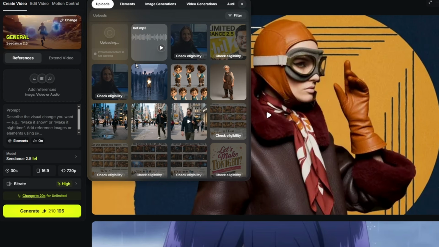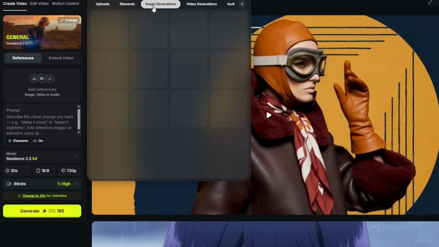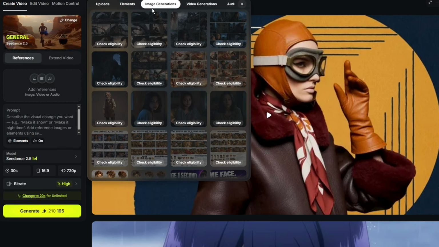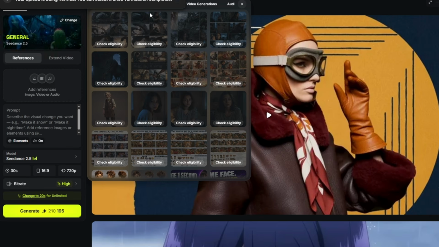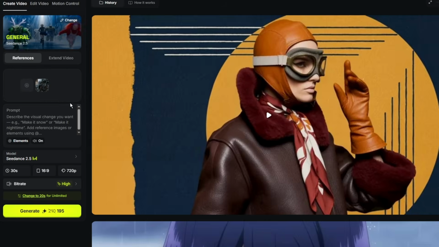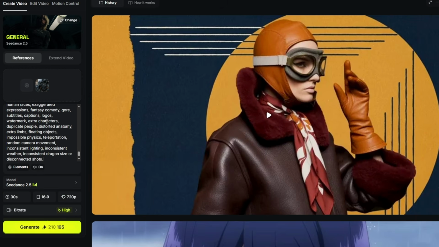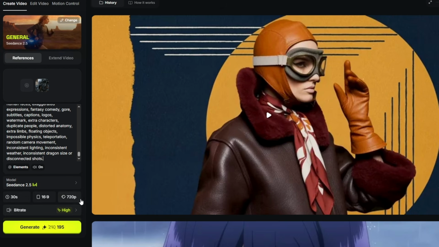One useful feature in Higgsfield AI is the Check Eligibility option. Click on Check Eligibility and wait a few seconds. This checks whether your image is eligible to use on the platform. Always make sure that you own the image or have permission to use it before generating a video. After a few seconds, my image is approved, so I select it. Next, paste your Seedance 2.5 first part of our story prompt here.